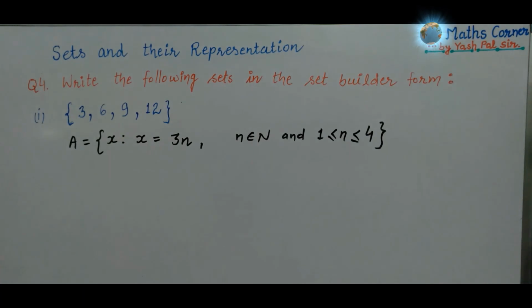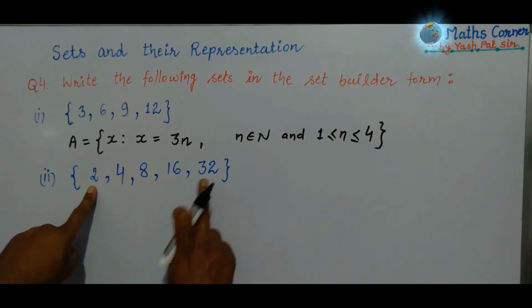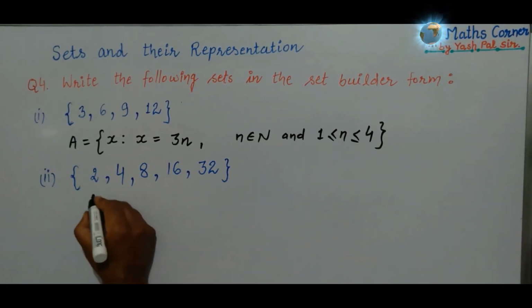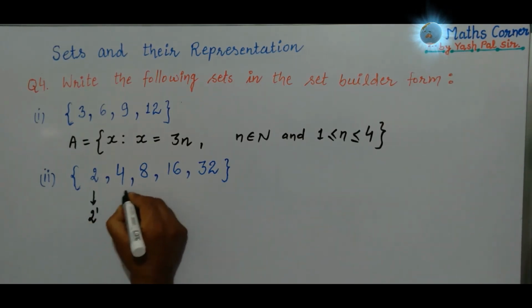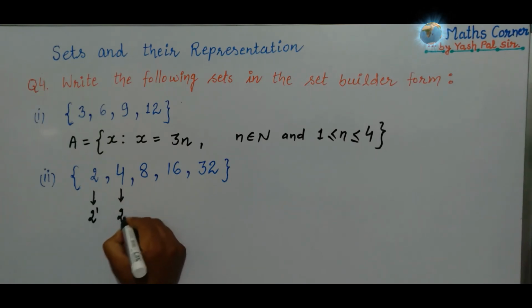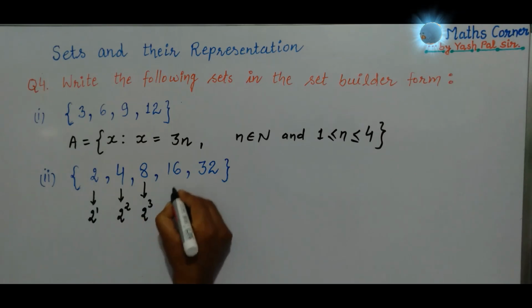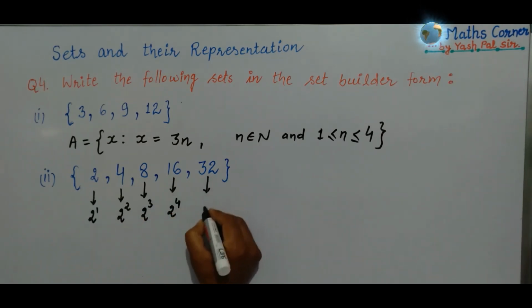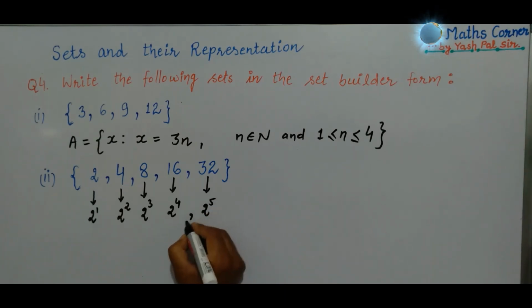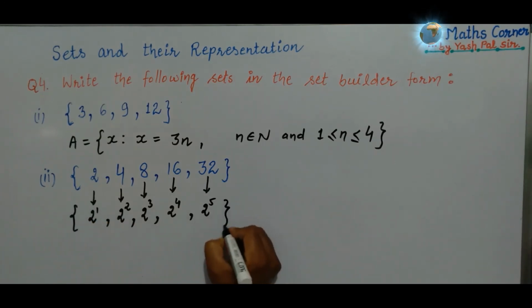Second example, in second part we have 2, 4, 8, 16, 32. So what we know, we can write this 2 as 2 raised to power 1, this 4 means 2 raised to power 2, this 8 means 2 raised to power 3, 16 means 2 raised to power 4, 32 means 2 raised to power 5. So this is also the way we can write these numbers.